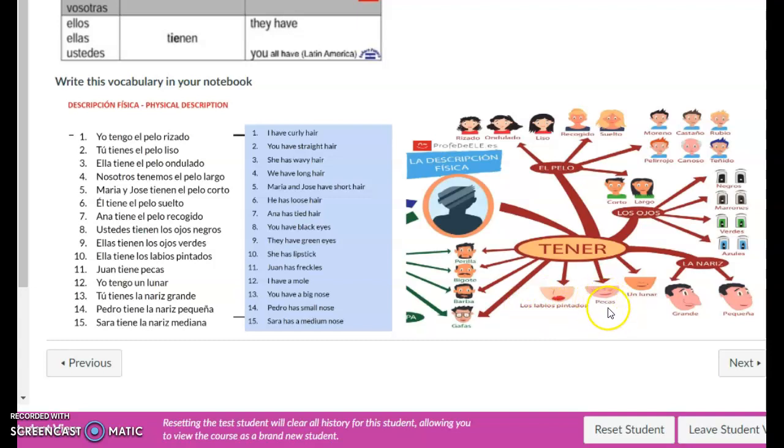Freckles. Yo tengo pecas. Lunar, a mole. Yo tengo un lunar. Here, glasses, gafas. Yo tengo gafas. Beard, barba. Mustache, bigote. Okay, we are not going to use this one.